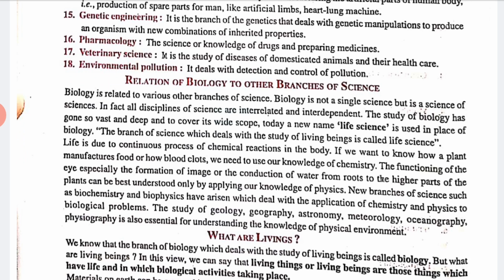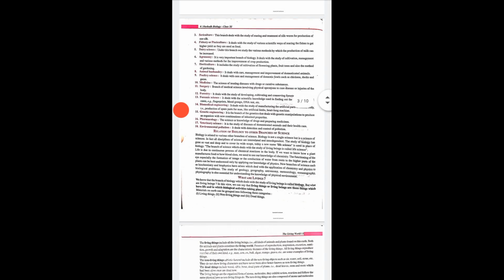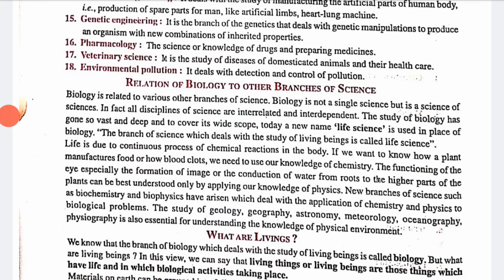Biology is not a single science but a science of sciences, more than one science, right? In fact, all the disciplines of science are interrelated and interdependent. So the study of biology has become so vast and deep that, to cover its wider scope, today we gave it a new name, called life science. So it came from biology, and it is used in place of biology. The branch of science which deals with the study of living beings is called life science.